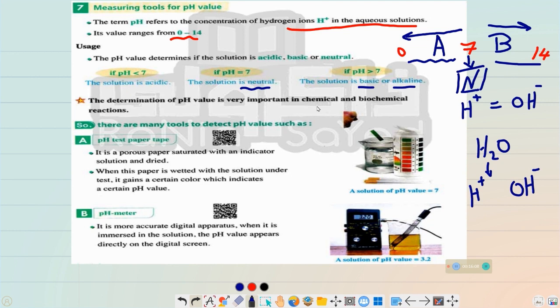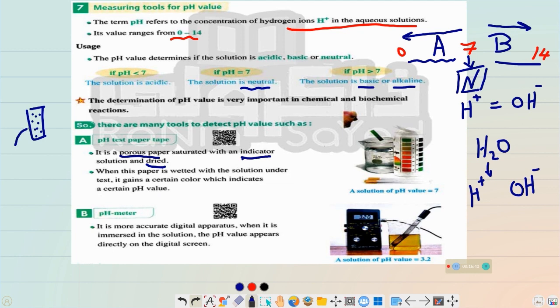The pH test paper tape. These tapes are filled or saturated with indicator, okay, and dried. So we get this tape and immerse it in an indicator, so it will be saturated because it's a porous paper, a paper that has pores.